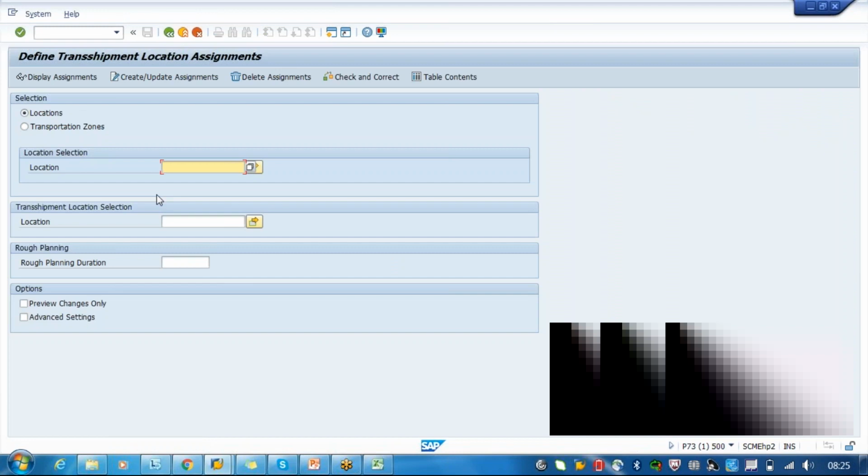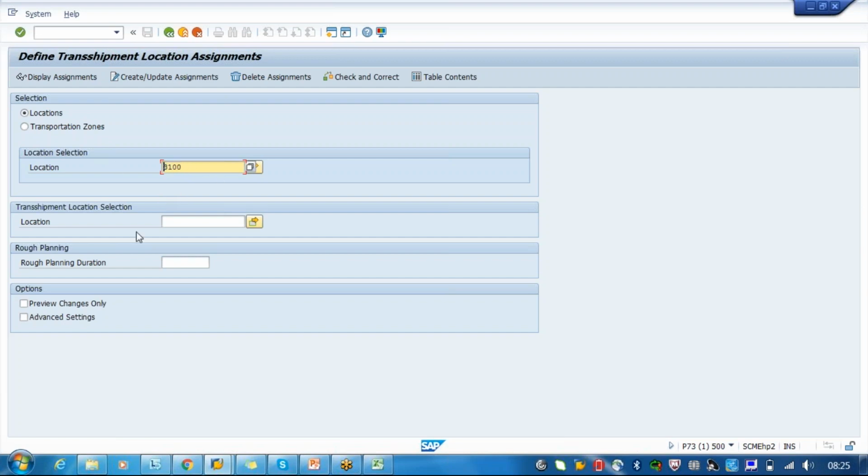Now we say, what is your source location? We have a source location called 3100, and from here it is going to, let's say, the customer. In between we identified one as TM underscore port, which we created. We will say this port is a transshipment. That means from this plant the goods are moving via air, and from here it is converted into a container. It was loaded into a container.